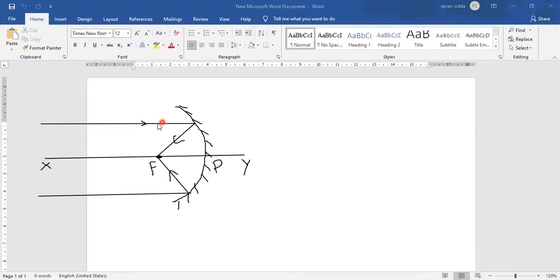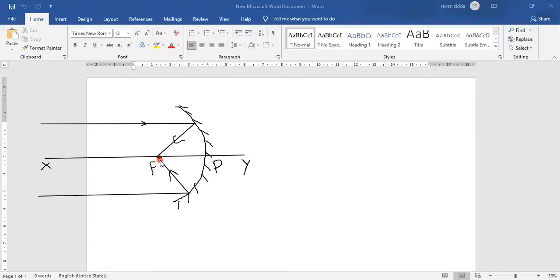A ray of light parallel to the principal axis. XY is the principal axis. A ray of light parallel to the principal axis, after reflection, will pass through the focus. You can see after reflection it is coming and touching the focus. In the same manner, another ray from the downward line, parallel to the principal axis, after reflection is passing through the focus.